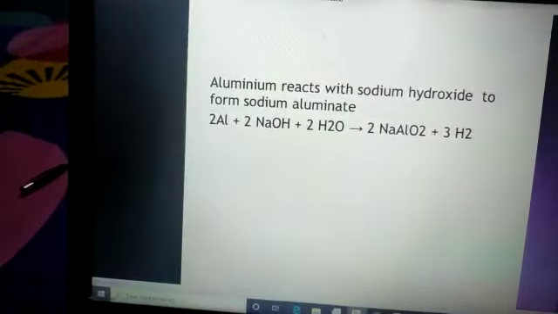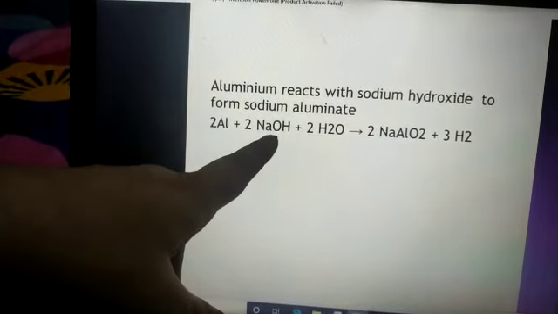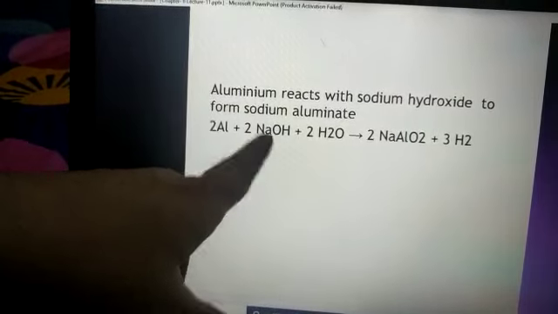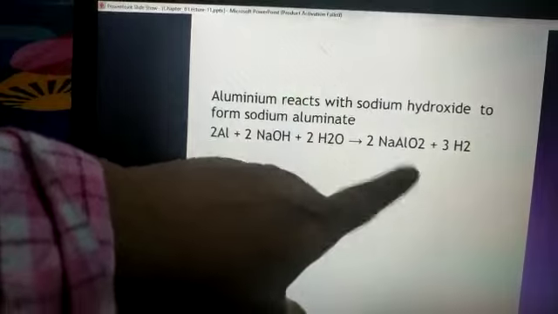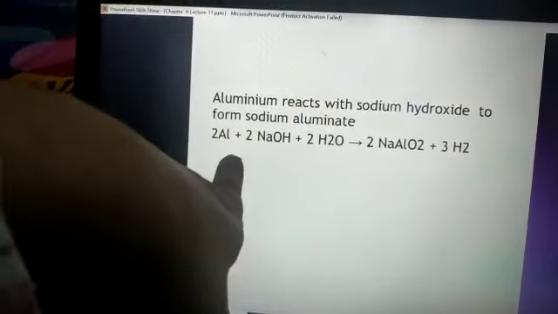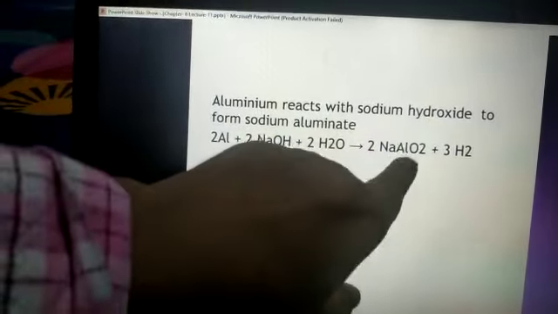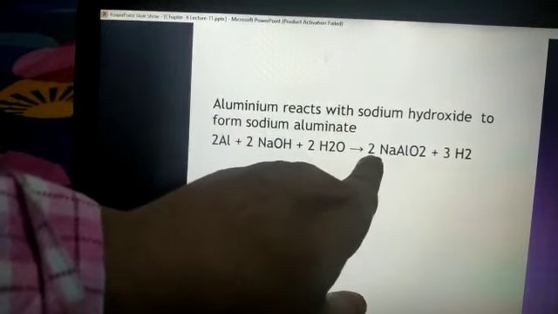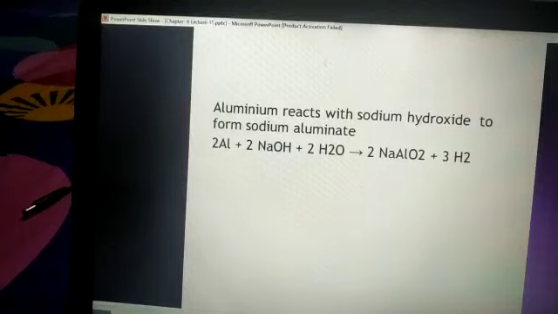Okay students, now after the formation of product, the law of chemical reaction says that we have an equal number of atoms in the reactants as well as the products. Whatever atoms are present in the reactant must be equal in number in the product also. That's why here aluminium is 1, and putting 2 makes the aluminium 2 in number. I will explain the balancing of equations later on after the completion of the topic.